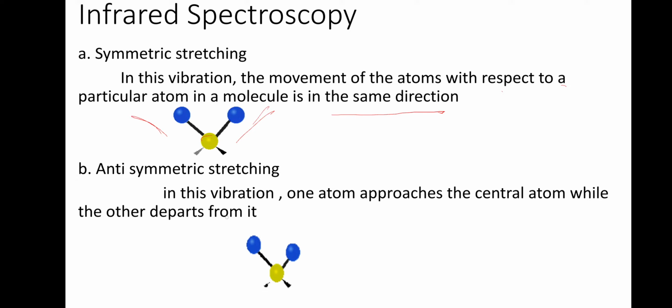They are moving out. This is symmetric stretching. In asymmetric stretching, one atom approaches the central atom while the other departs from it. When one comes in, one goes out. So symmetric means both are going in one direction. Asymmetric means when one comes in, one will be going out. It's clear, I think.